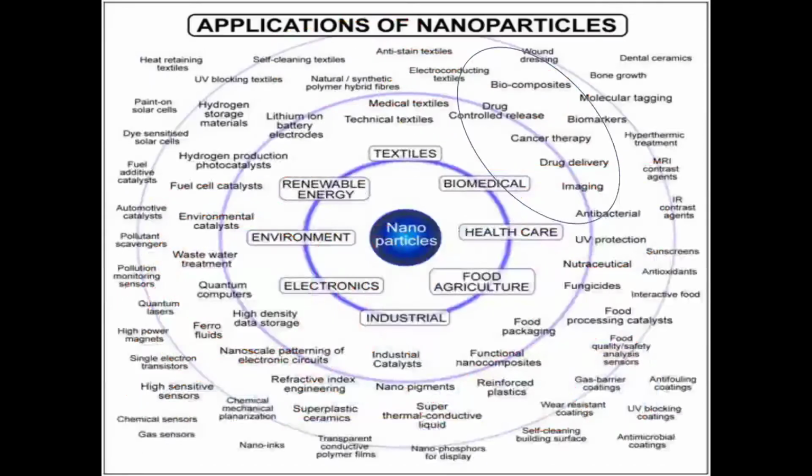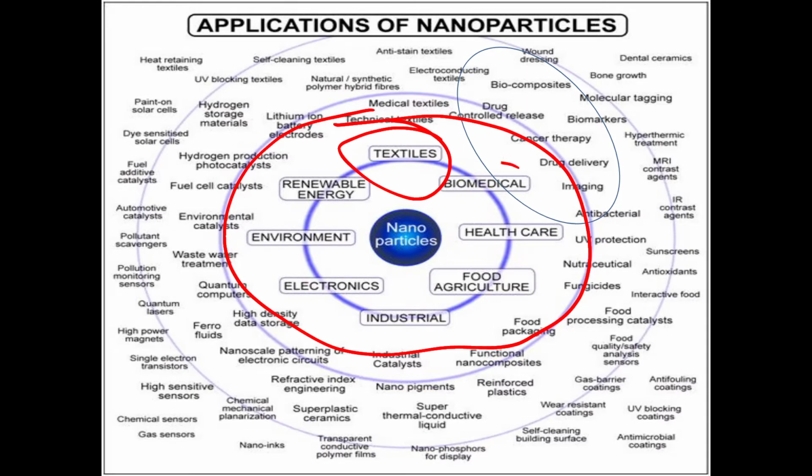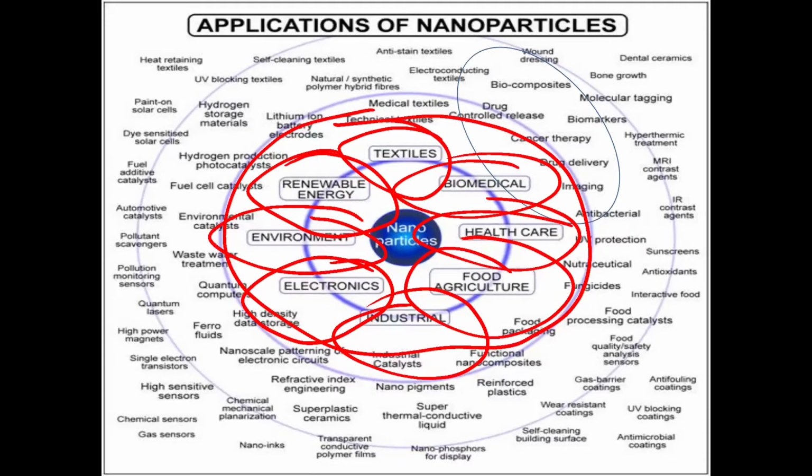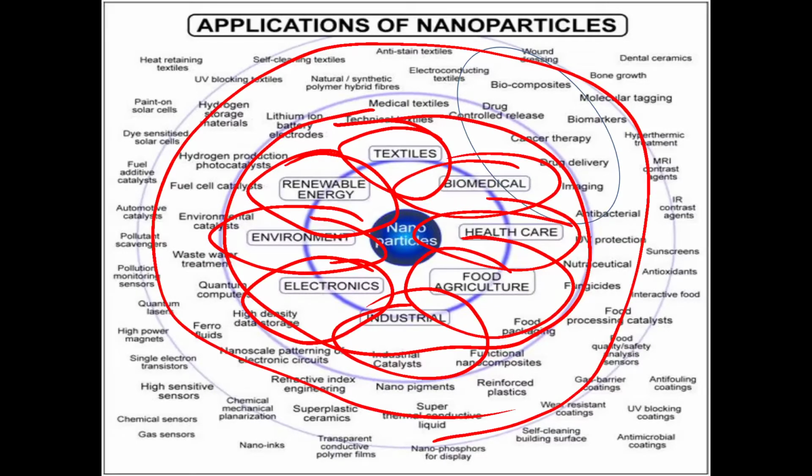Next we move towards the applications. In nanoparticles there are n number of applications, but these are the most important. First is textile, second is biomedical, third is healthcare, fourth is food and agriculture, fifth is industrial, sixth is electronics, seventh is environment, and eighth is renewable energy. Here you can see there are a lot of nanoparticle applications; you can learn them from this PPT.